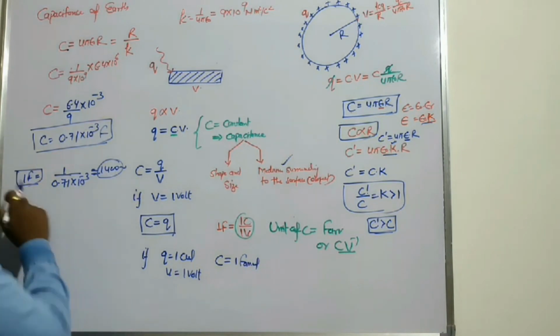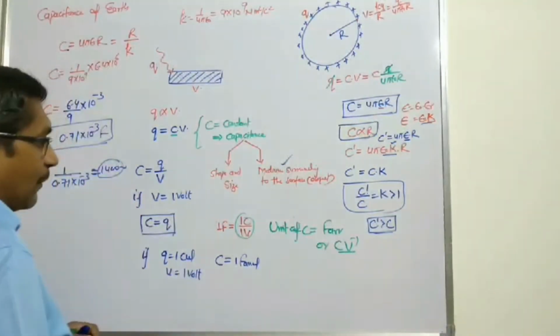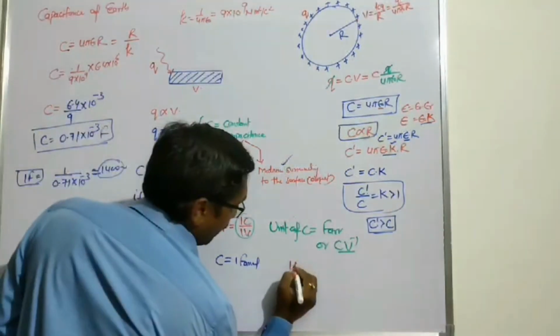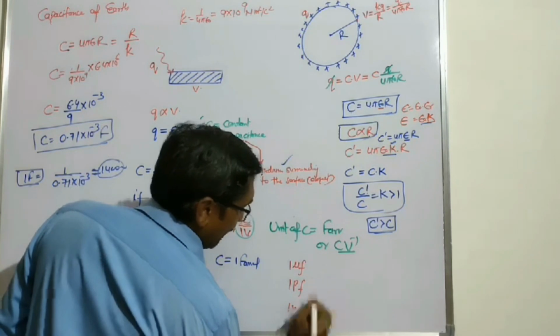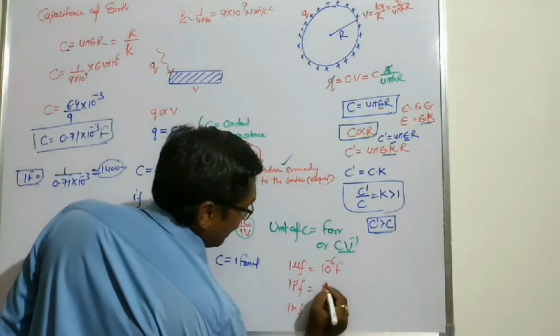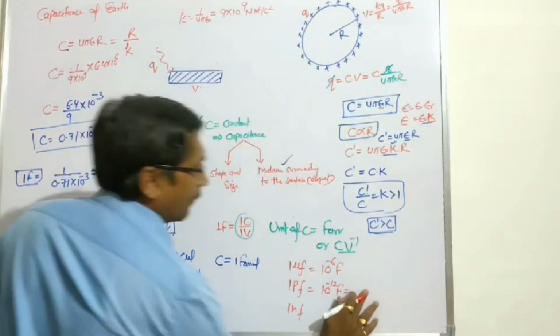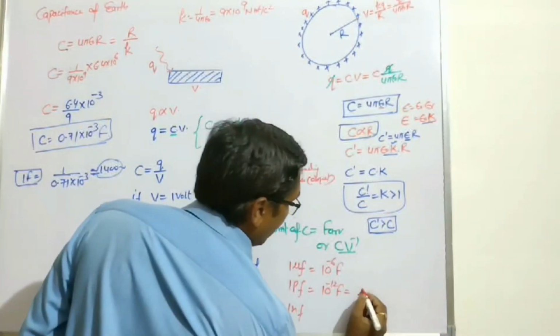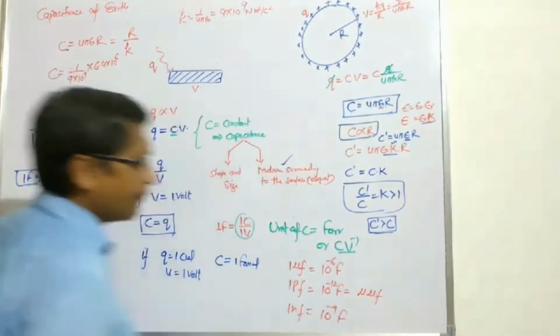In general we use smaller units: 1 microfarad, 1 picofarad, or 1 nanofarad. 1 microfarad equals 10 to the power minus 6 farad, 1 picofarad equals 10 to the power minus 12 farad, and 1 nanofarad equals 10 to the power minus 9 farad.